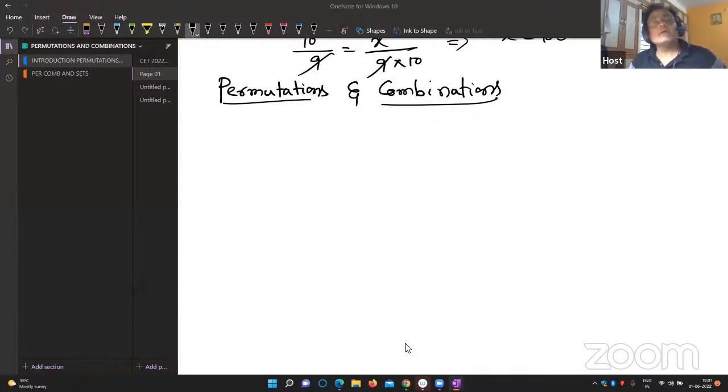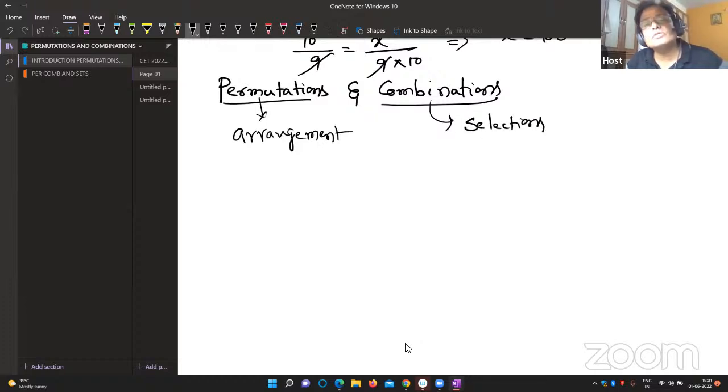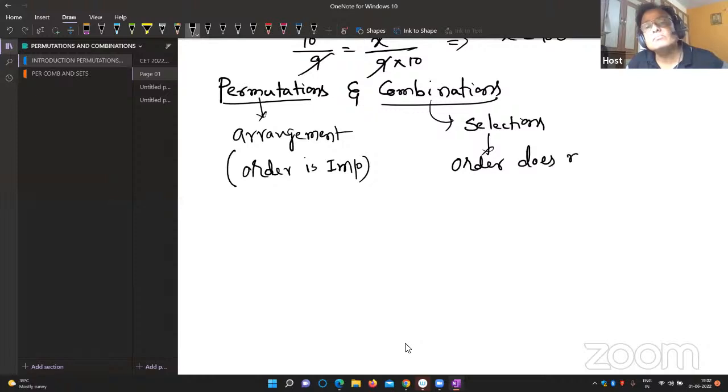Look at it. Permutation means arrangement. Combination means selection. So in arrangement, order is important. But in selection, order doesn't matter. Why? I'll tell you one example.